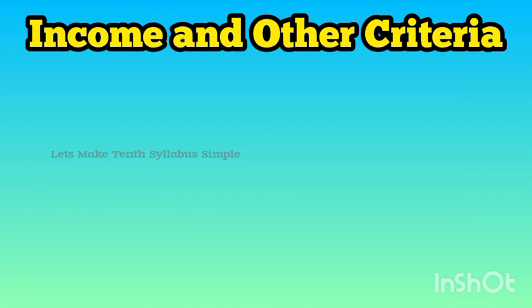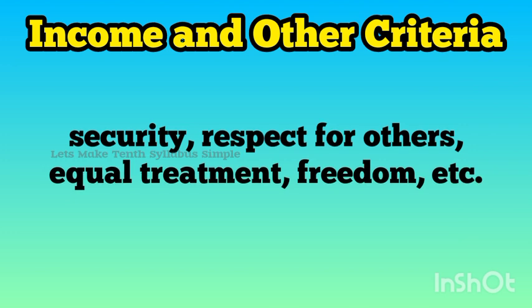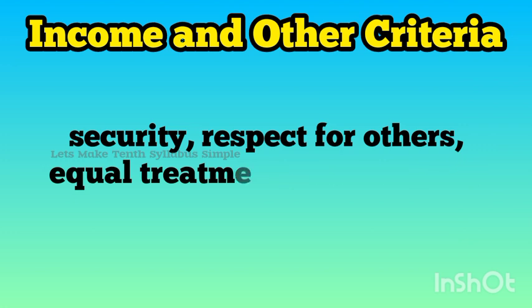Income and other criteria. When we looked at individual aspirations and goals, we found that people not only think of better income but also have goals such as security, respect for others, equal treatment, freedom, etc. in mind. Similarly, when we think of a nation or a region, we may, besides average income, think of other equally important attributes. What could these attributes be?